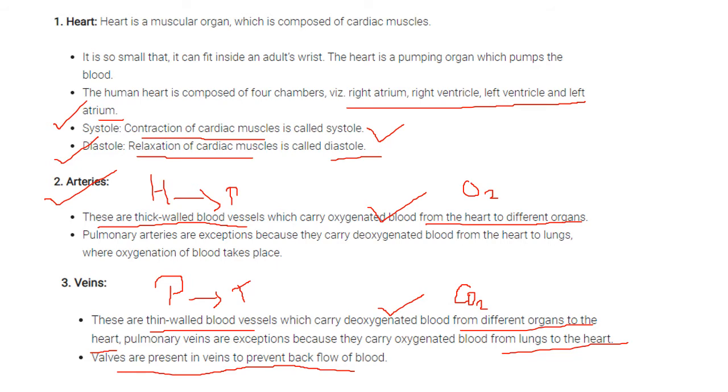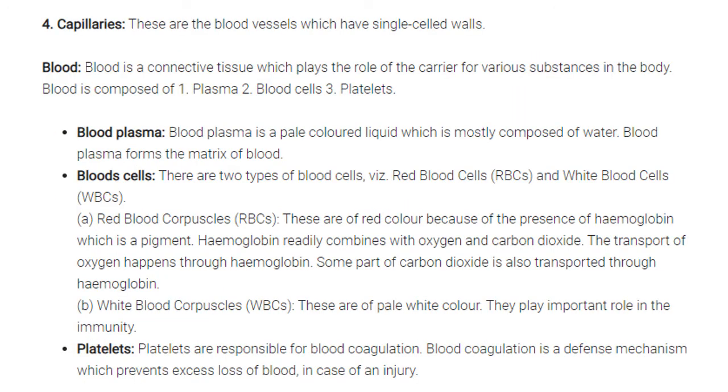Okay, and as I told you, what are capillaries? These are the blood vessels which have single celled walls, and they connect the arteries and the veins. So what are the components of the blood? First of all, what is blood? It is a connective tissue which plays the role of a carrier for the various substances in the body. Whenever there is transportation of any kind of material inside our body, the blood is involved, and it contains plasma, blood cells and platelets.